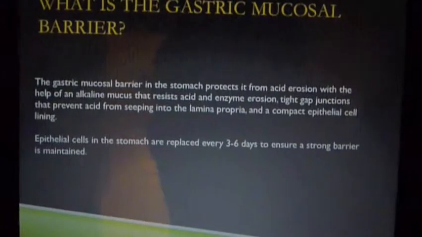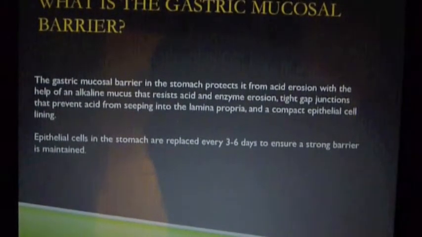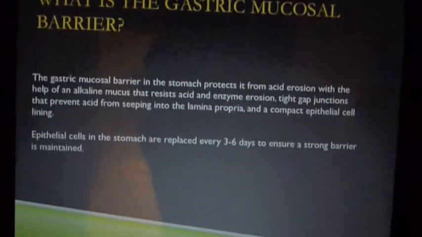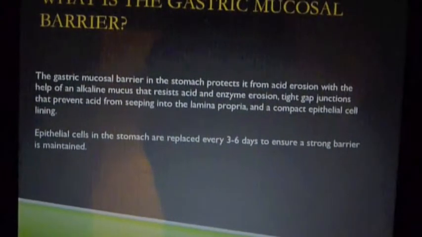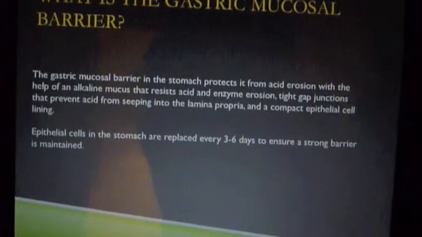The gastric mucosal barrier in the stomach protects it from acid erosion with the help of an alkaline mucus that resists acid and enzyme erosion, tight gap junctions that prevent acid from seeping into the lamina propria, and a compact epithelial cell lining. Epithelial cells in the stomach are replaced every 3 to 6 days to ensure a strong barrier is maintained.